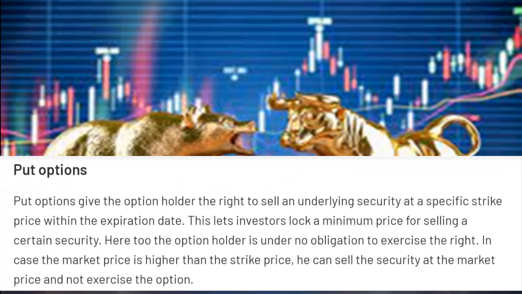Put option. Put options give the option holder the right to sell an underlying security at a specific strike price within the expiration date. So because it is the right to sell, when the stock price decreases, a put option trader makes the profit.